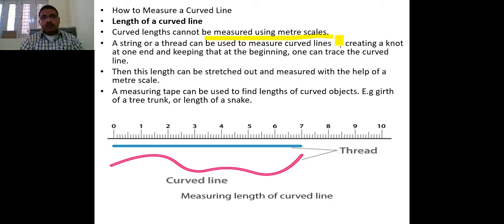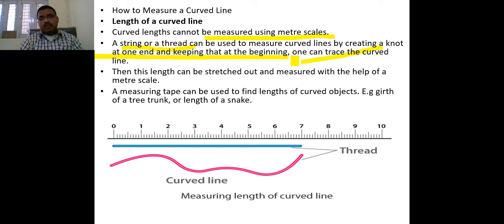What we have to do is take a string or thread, and make a note at one end, keeping that at the beginning. Whichever curved line we want to measure, we measure with the help of a thread or a string.